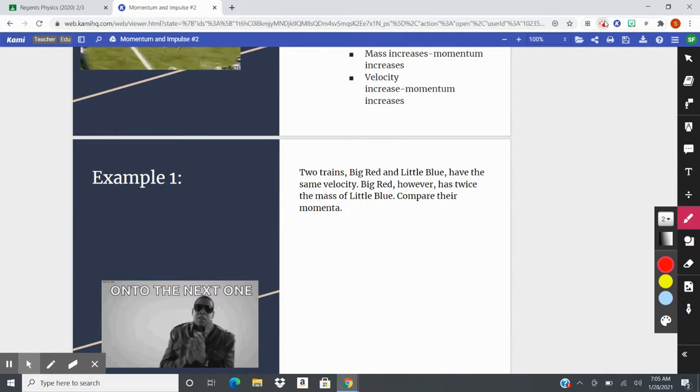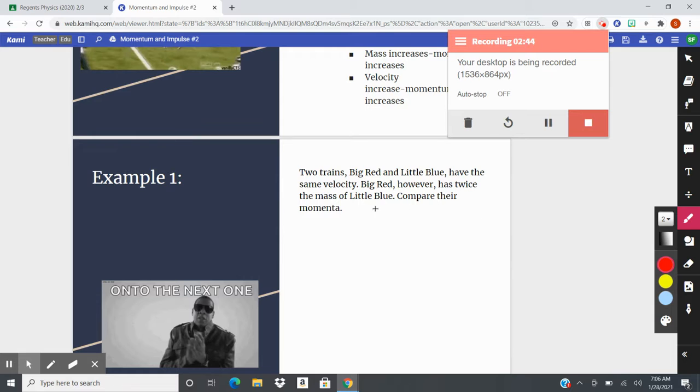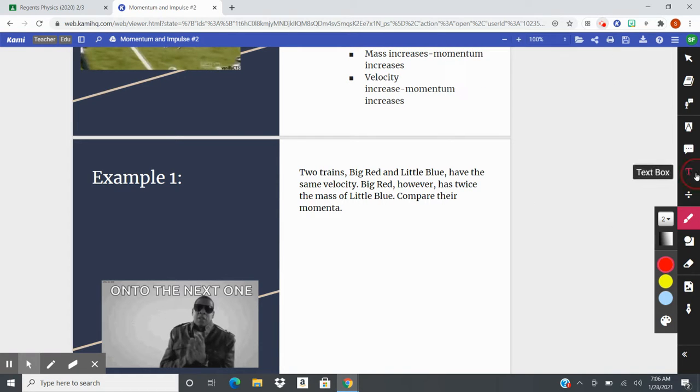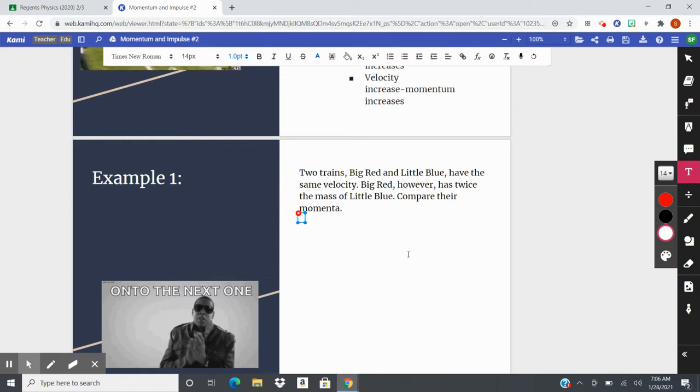Now, let's do an example. So let's look at this example. We have two trains, Big Red and Little Blue, that have the same velocity. Big Red, however, has twice the mass of Little Blue. Compare the momentum. Well, what we have here, if we say that we have the momentum, so we're going to use a capital P there, is equal to the mass of Big Red, so we're going to say m sub r, times some velocity, because it has a velocity.